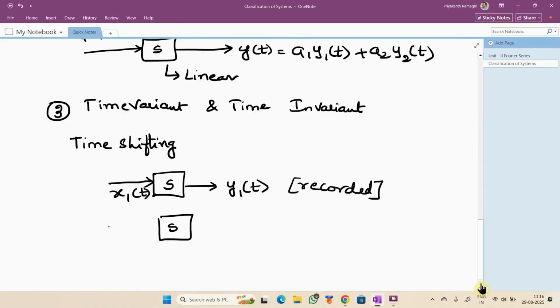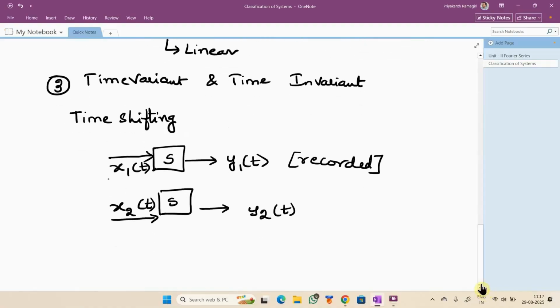Next, I give some other signal x2, and the response y2 is recorded. Now suppose x2 is a time shifted version of x1, and the response is observed to be the same time shifted version of the earlier recorded y1.